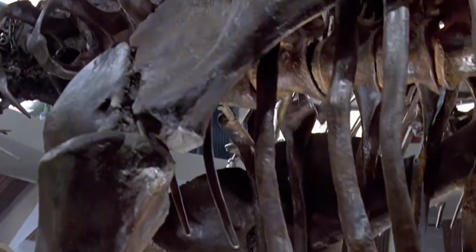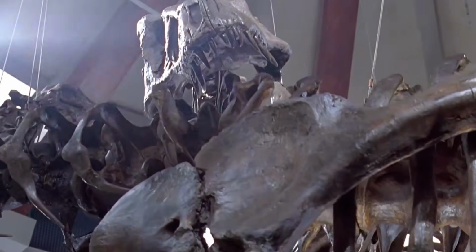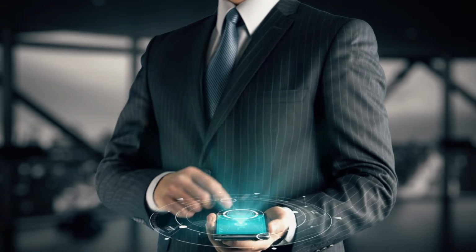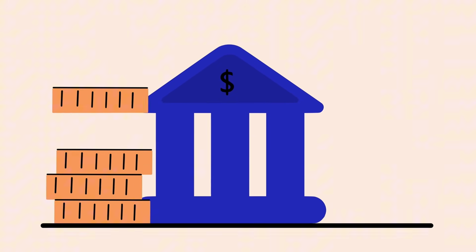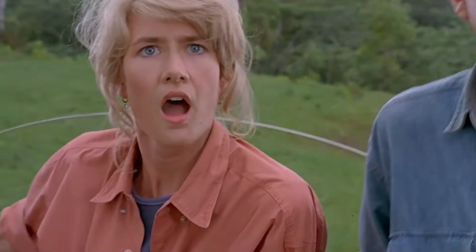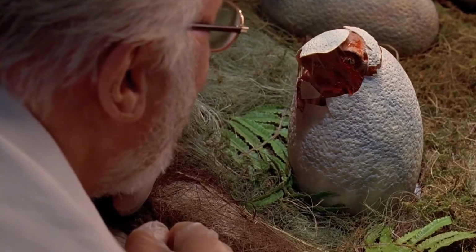So today we're going to do something nobody has done properly. We're going to build Jurassic Park. For real. Using real science, real engineering, real biology, and real economics. And we're going to follow every consequence in order from the moment the first dinosaur is created to the moment the whole thing inevitably falls apart.